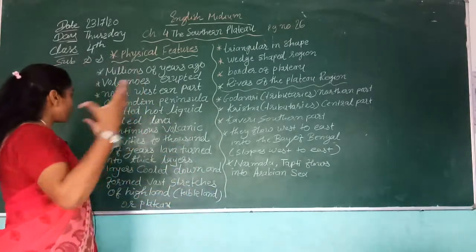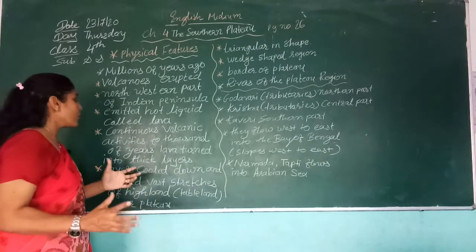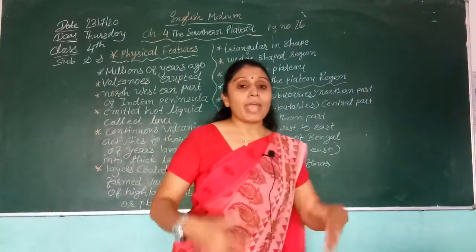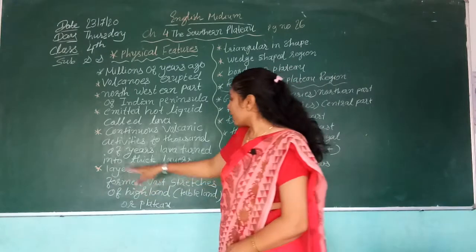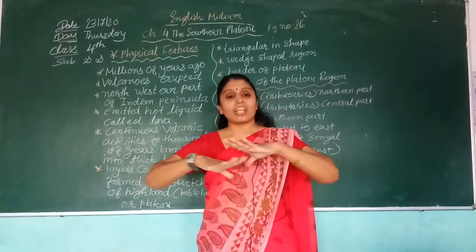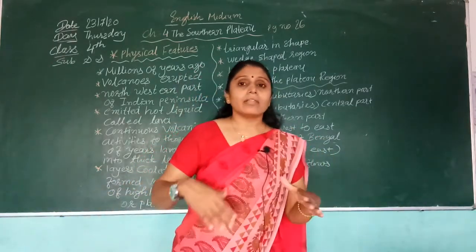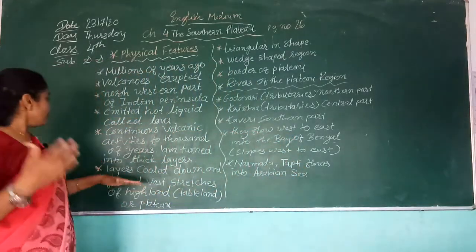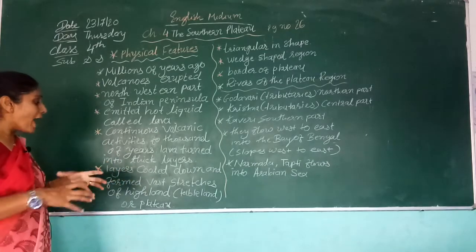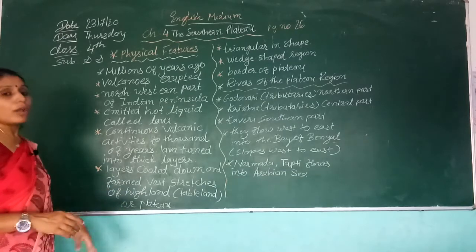Because of the continuous volcanic activity over thousands of years, the lava turned into a thick layer. Many years ago, these thick layers cooled down and formed vast stretches of higher land. It is called a tableland or plateau.